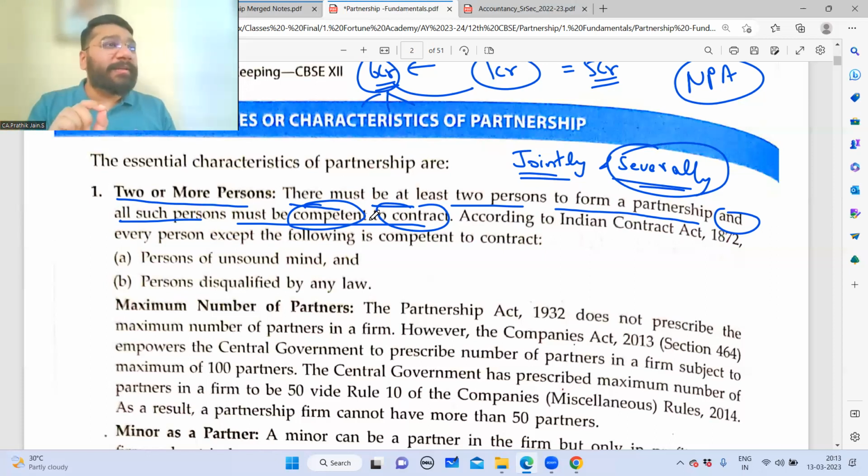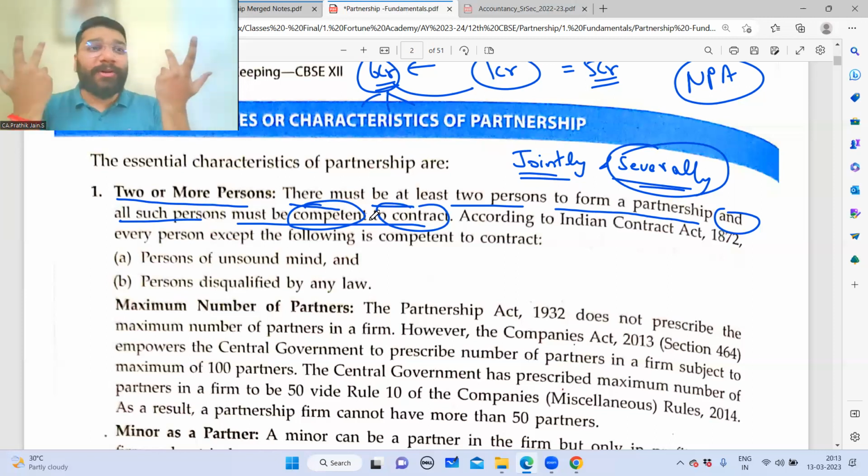If that mental person signs any contract and gives it, will you accept? Online people, will you accept a contract that has been executed by a mental person? No. A mental person can sign on anything and tell anything. I'll give my 10 crore of property to you. Take. He's having 0 property. Can you go to court and tell them a mental person had told me that he'll give me 10 crore property, now recover and give? What will the court do in that? So which means what? This guy is not competent to contract.